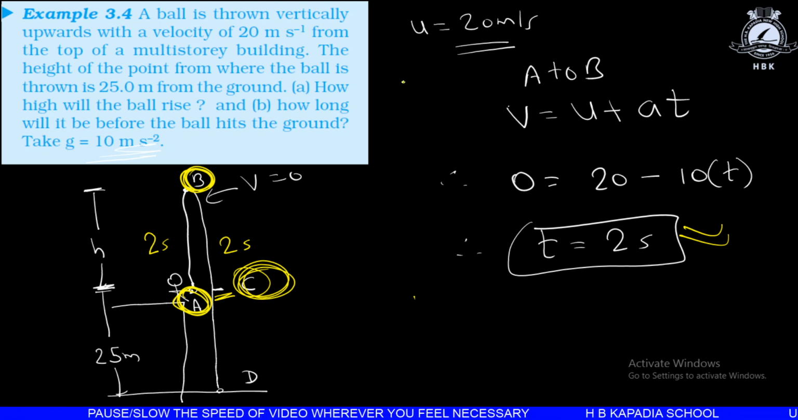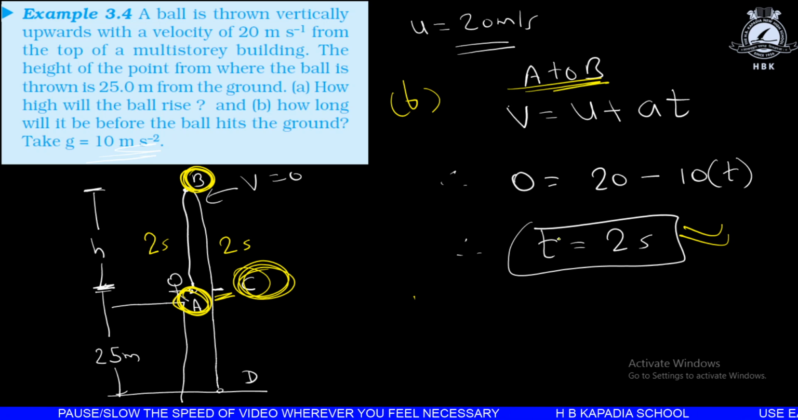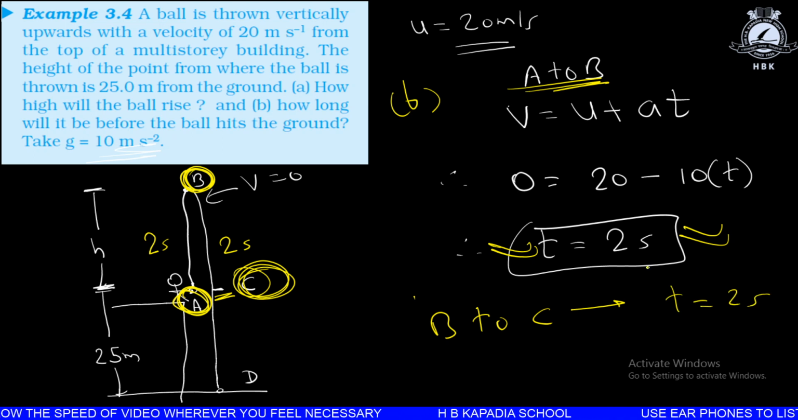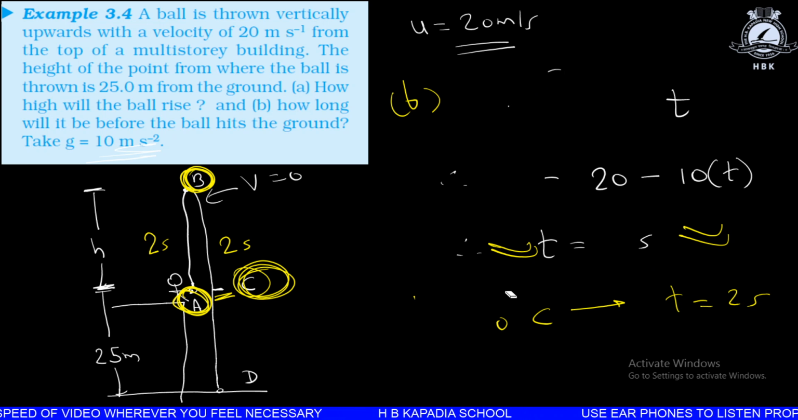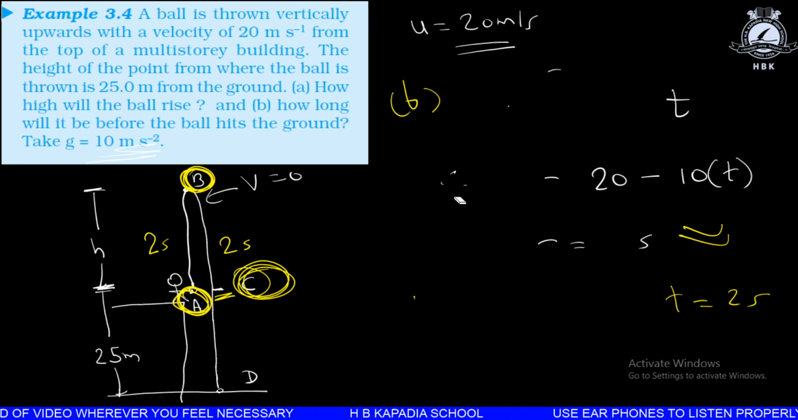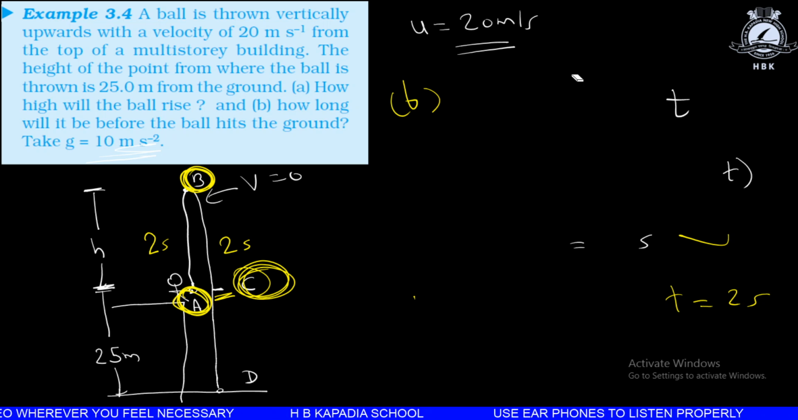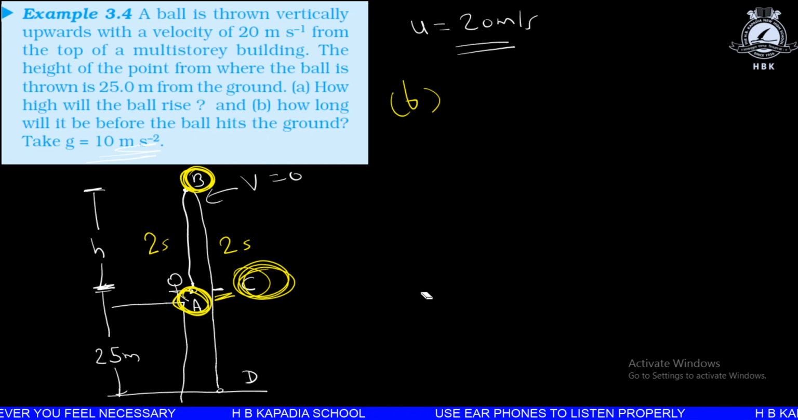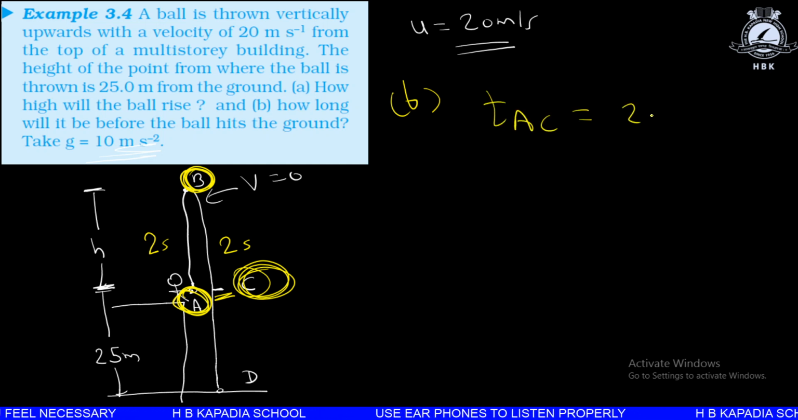This is part B. For point A to B, we found out the time is 2 seconds. Similarly, from B to C, again time will be t equal to 2 seconds. So ultimately for point A to point C, the total time will be 2 plus 2 is equal to 4 seconds. The numerical is not complete yet. So we got the time for A to C, which is 2 plus 2, that gives 4 seconds.